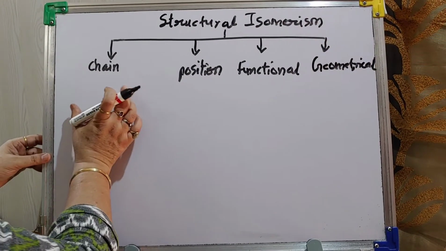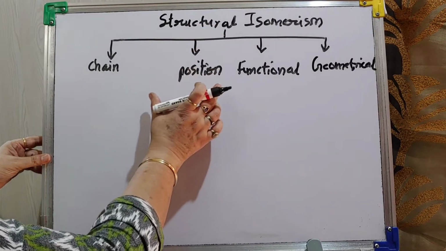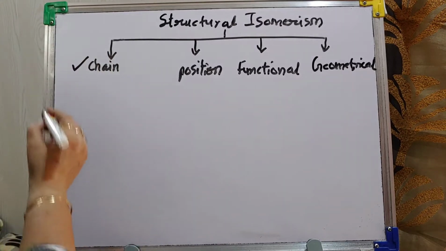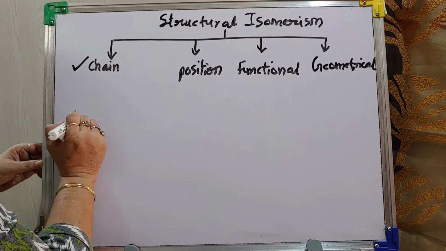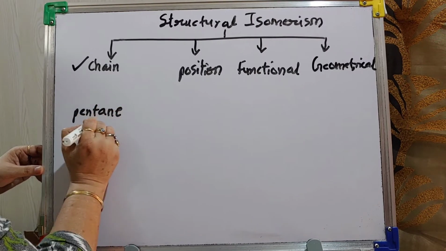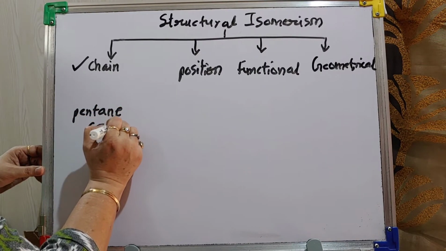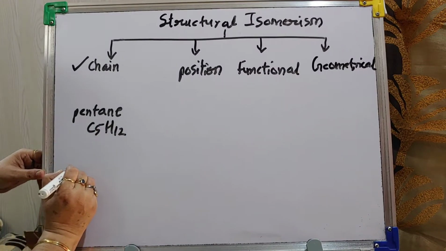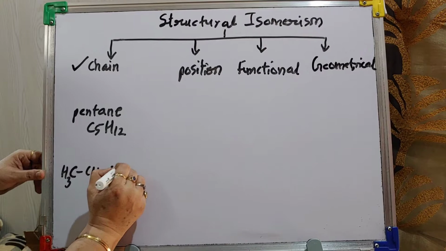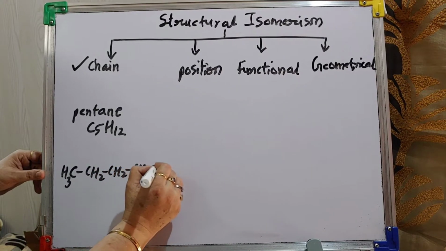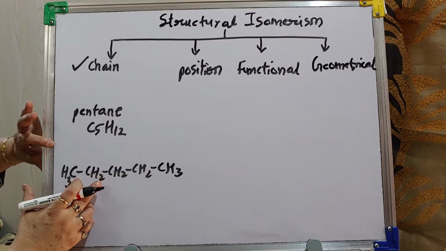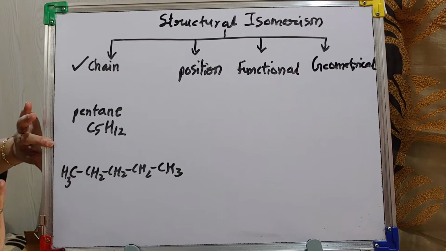Now there are 4 types: chain, structural isomerism, position, functional, geometrical. Chain. As earlier I discussed, suppose now I am taking pentane, C5H12. If I write like this, simple straight chain, it's pentane, 5 carbon and 12 hydrogen.